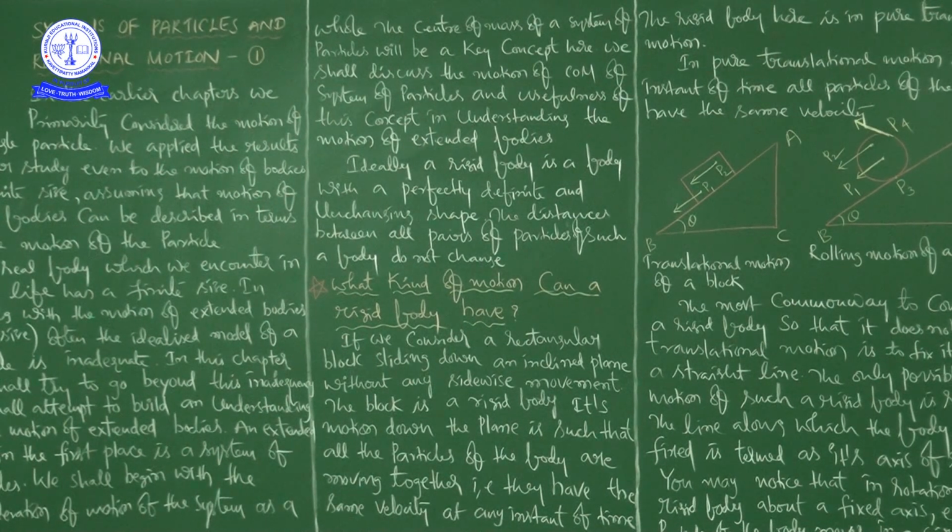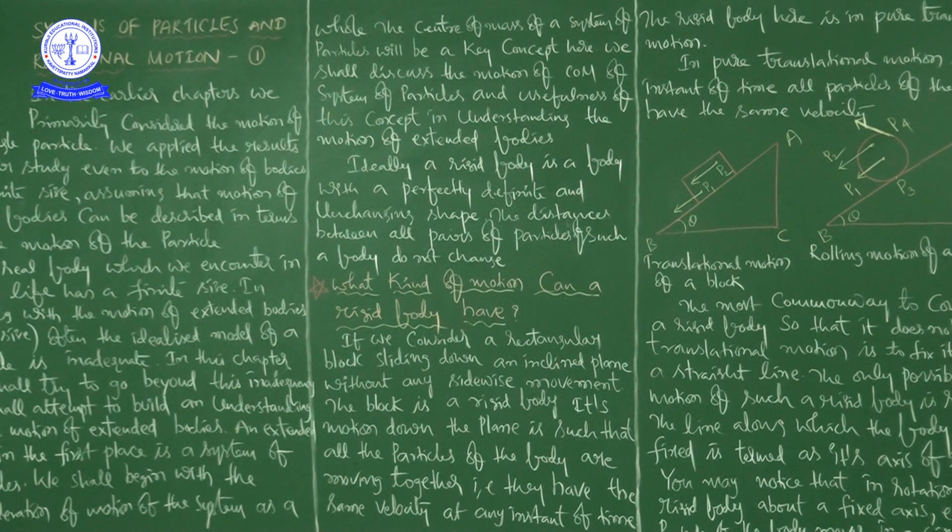The entire mass of an object is supposed to concentrate at one imaginary point. That point is said to be the center of mass.